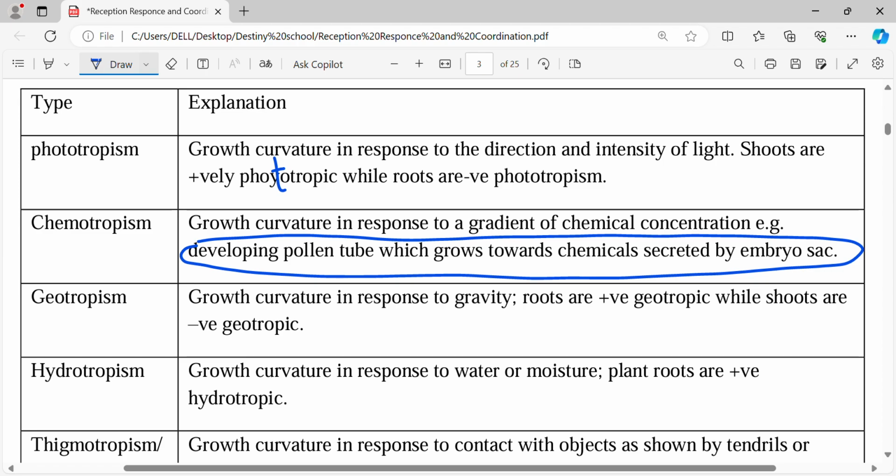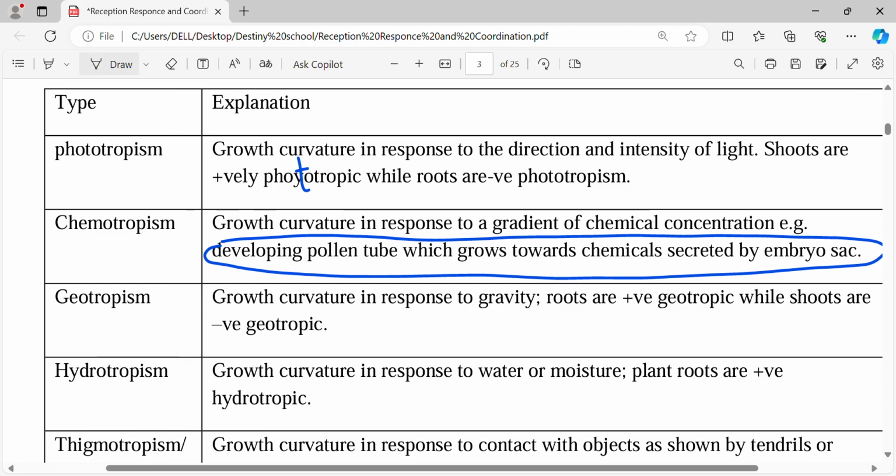Geotropism, geo is related to gravity. So growth curvature in response to gravity, that is geotropism. So that is now the roots. The roots always grow towards the soil or towards the earth surface, because what is gravity? The force that pulls objects towards the center of the earth, and the center of the earth is the soil. So when the roots grow towards the center of the earth, they are growing towards the soil and downward.